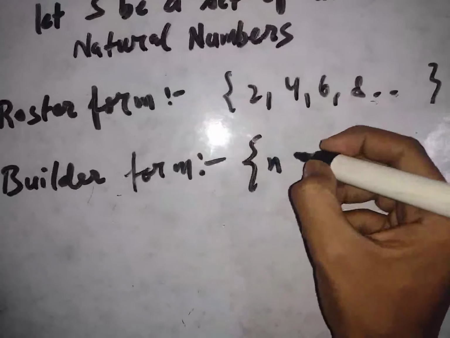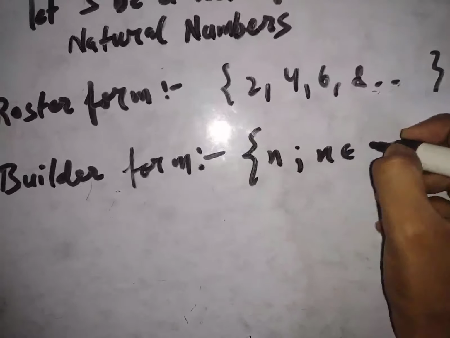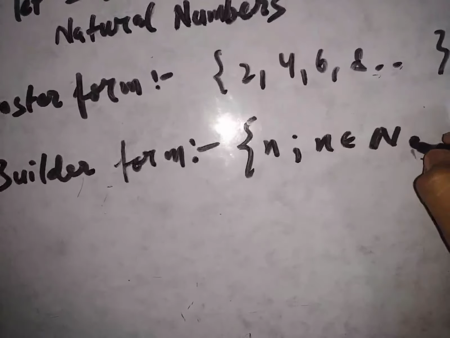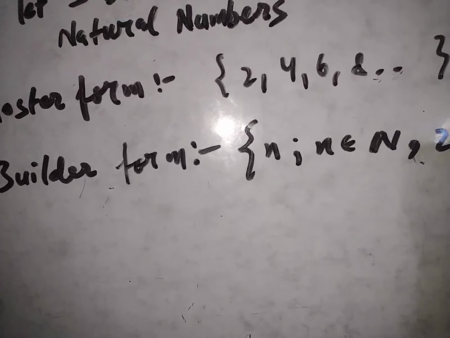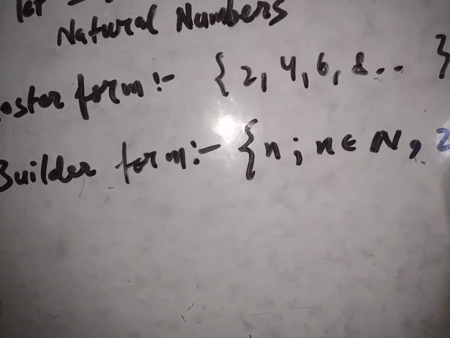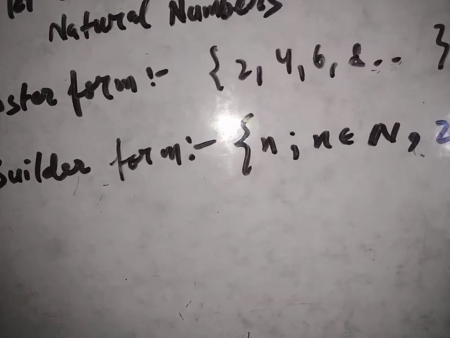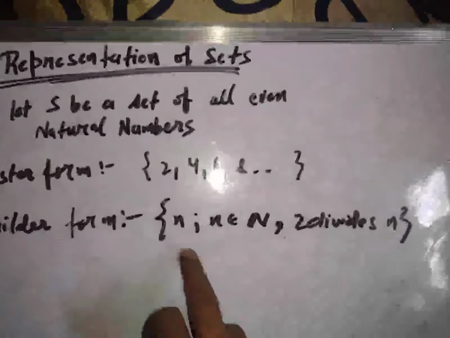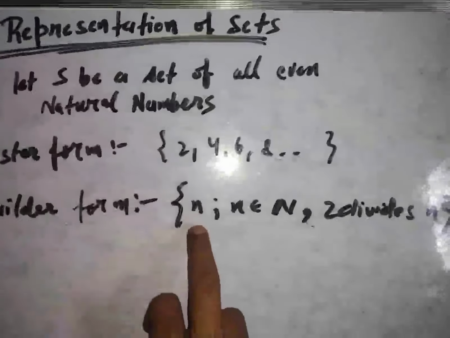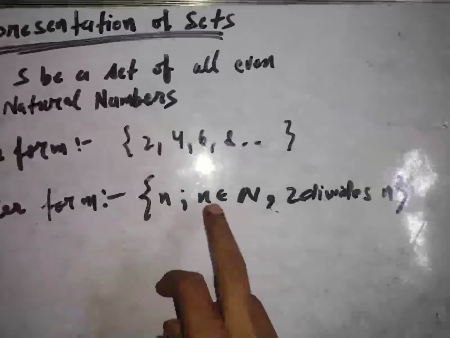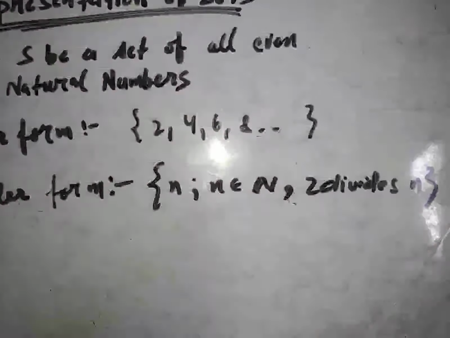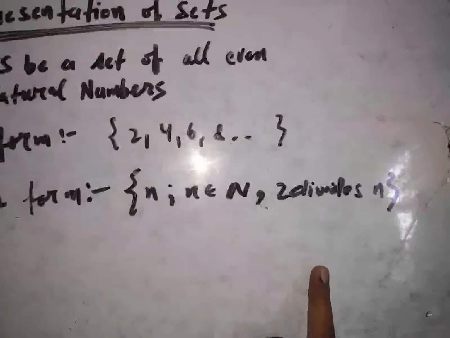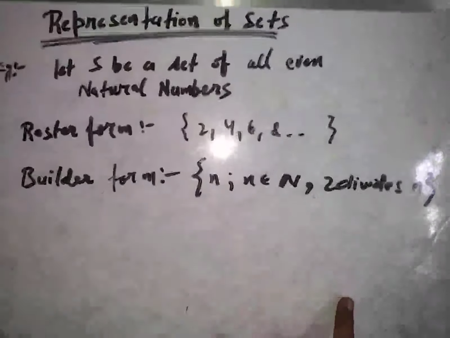So we define n, where n belongs to natural numbers, and 2 divides n. So that's how we define a set in a builder form. We just define an arbitrary number, and we put conditions which are satisfied by all the elements of the set.